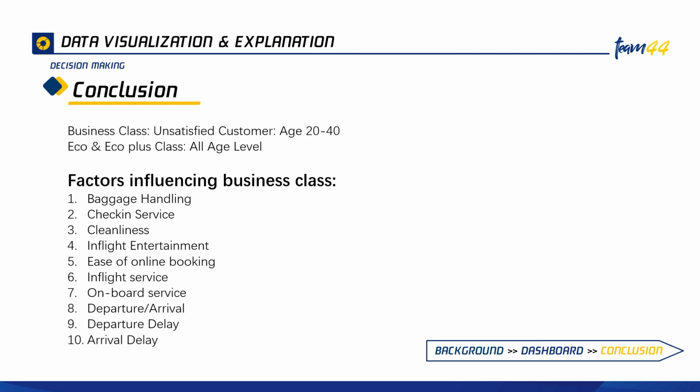Here, I think the very good point that we found is the factors influencing the business class: baggage handling, check-in service, cleanliness, in-flight entertainment, ease of online booking, in-flight service, onboard service, and departure arrival. Those are the main factors we need to discover and try to work out how we can improve our business class experience. And for Eco and Eco Plus, we have to mention that for all ages, the departure and arrival time in minutes may be a great factor that influences our Eco class.